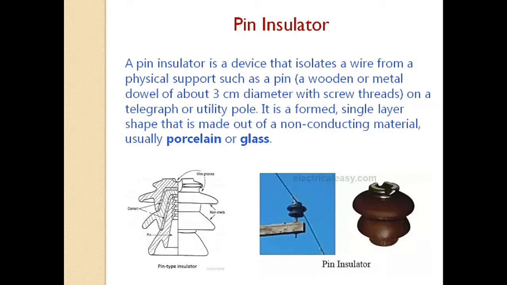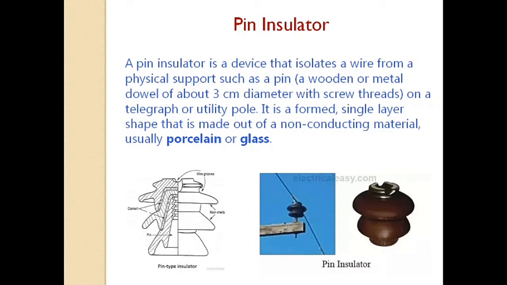Now as the name suggests, the pin type insulator is secured to the cross arm on the pole and there is a groove on the upper end of the insulator for housing the conductor. Here the conductor is placed in the groove. The conductor passes through this groove and is bound by annealed wire of the same material as the conductor.